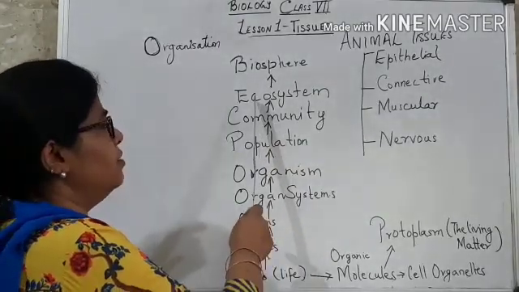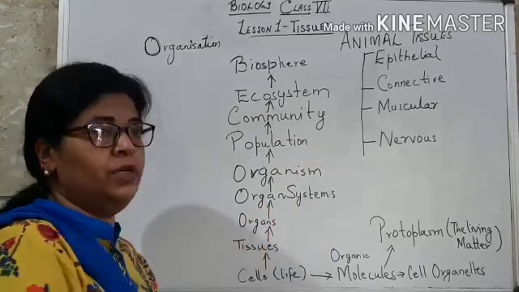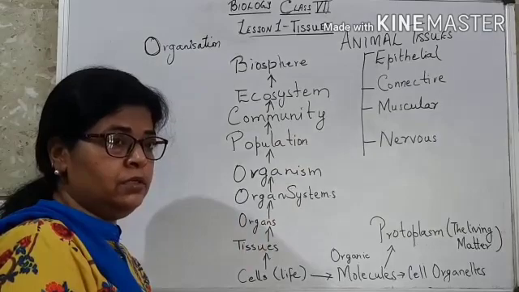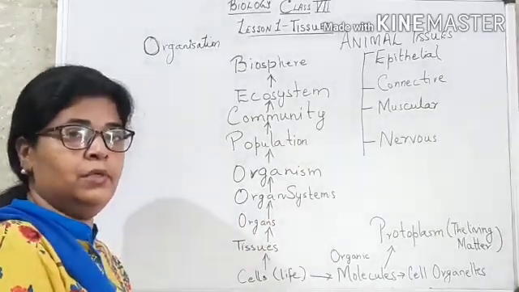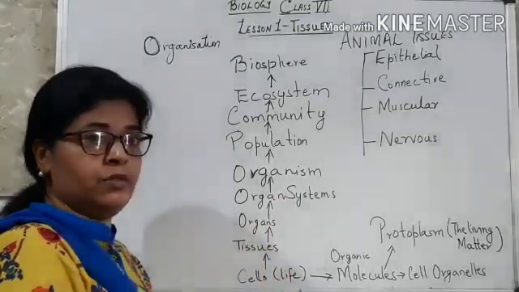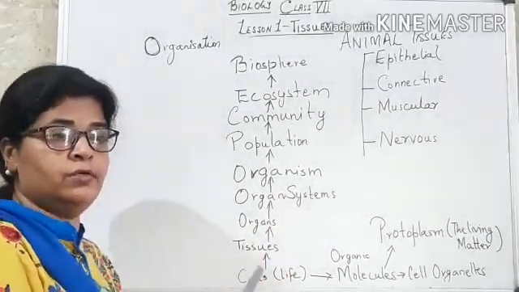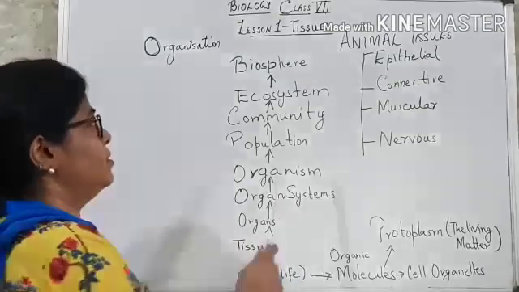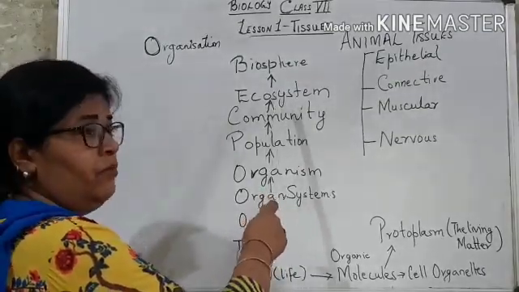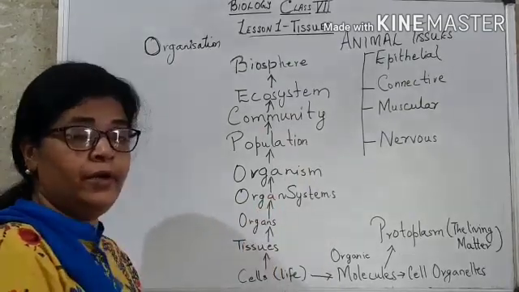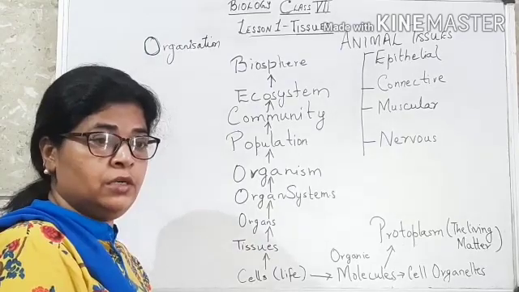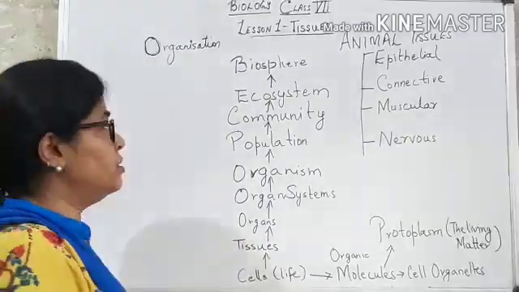Then this community gives rise to the ecosystem in which there are two parts, the living components, that is biotic, plants, animals, bacteria, and the non-living components, that is abiotic, which includes air, water, soil, land, climate, etc. And the ecosystem may be of different kinds like pond ecosystem, or forest ecosystem, or city ecosystem, or town or village ecosystem.